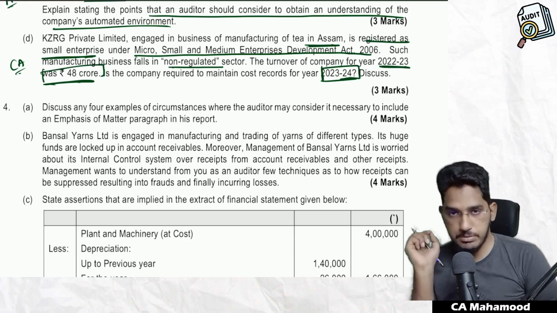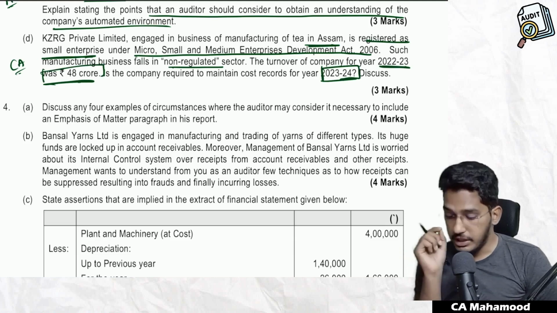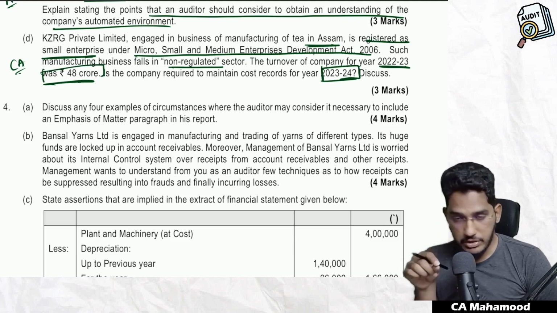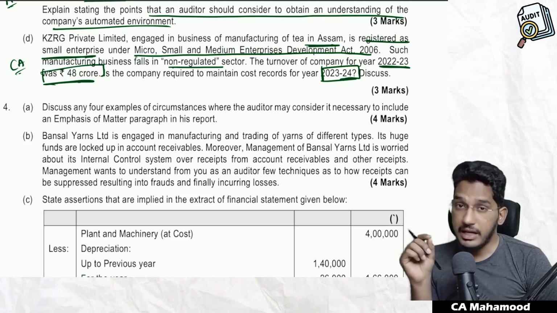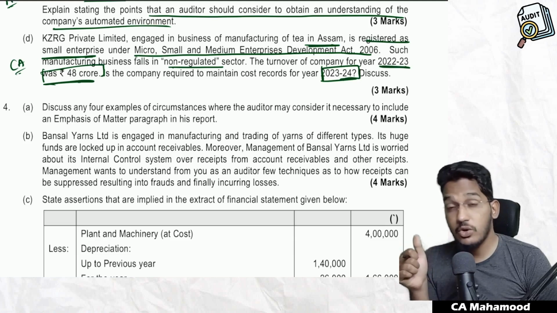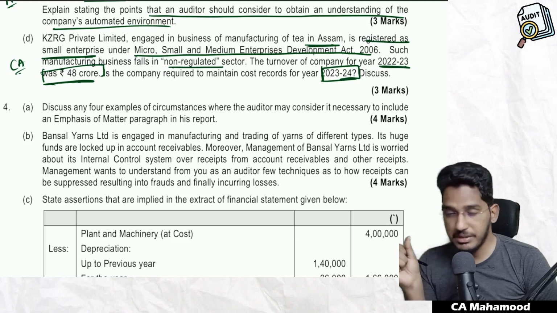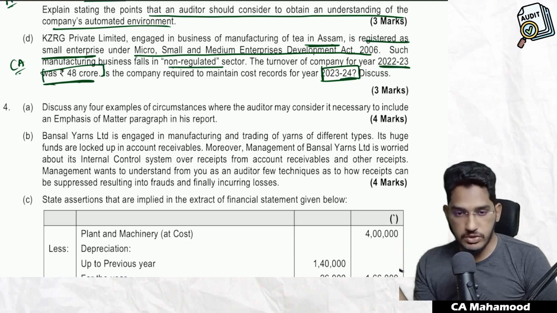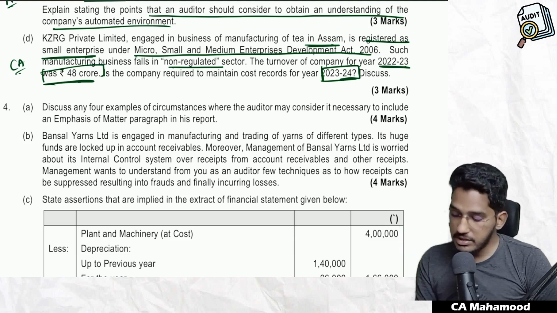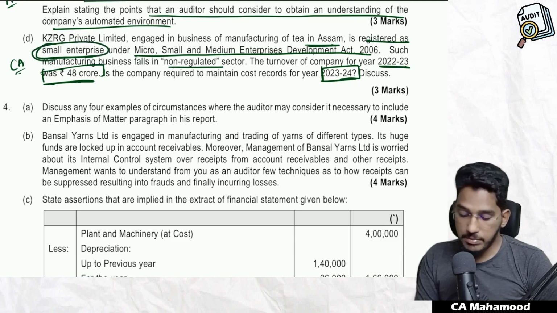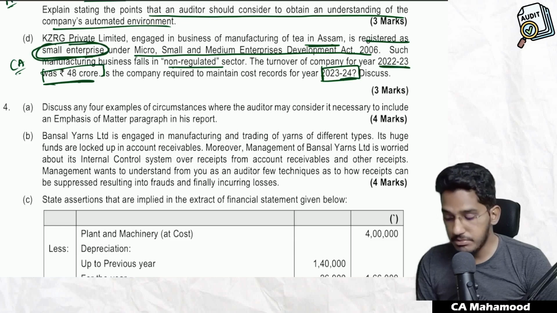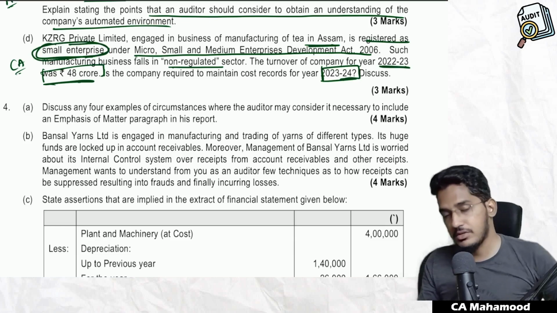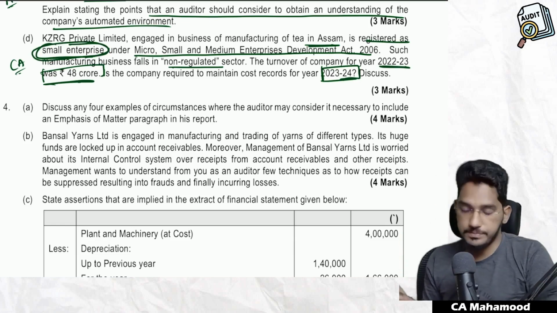But however, there is one exception. What is this exception? Even though the company's turnover exceeds the limit of 35 crores, if it is either registered as small enterprise or micro enterprise as per MSME Act, then they are exempted from cost records. In the given case, company's turnover exceeded 35 crores, but they are registered as small enterprise. That's why they are covered under exemption. They are not required to maintain cost records. This you have to explain in an elaborated manner.